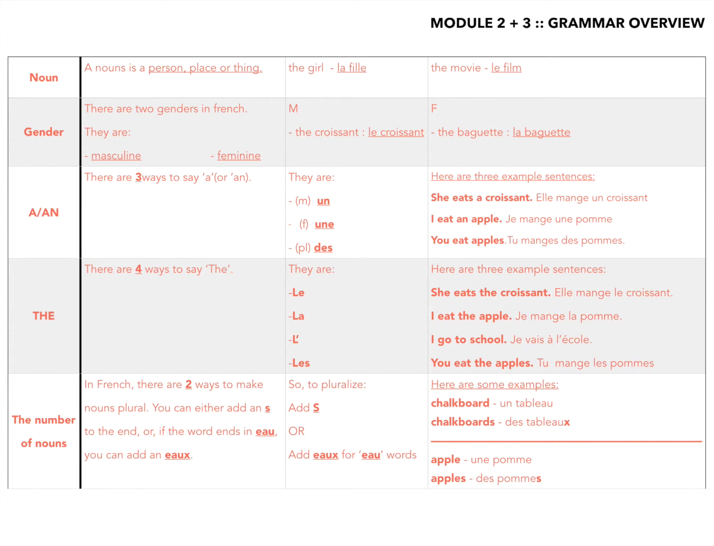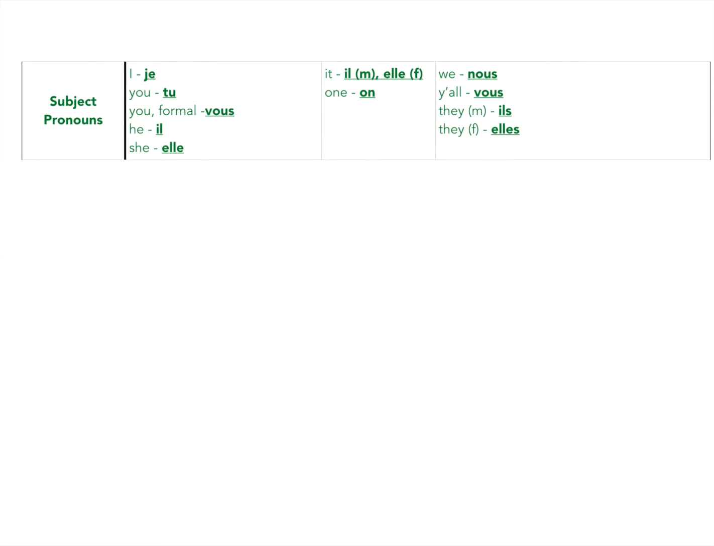So here's some examples. The word for chalkboard is un tableau. If we want to make that plural, chalkboards, we add X. Des tableaux. So an EAU word becomes an EAUX word for plural. Below that, we have apple, une pomme. If we want to say apples, we say des pommes with an S. Now, did you notice that our final X and our final S are both silent? Remember that from the sounds chart? They don't say anything.